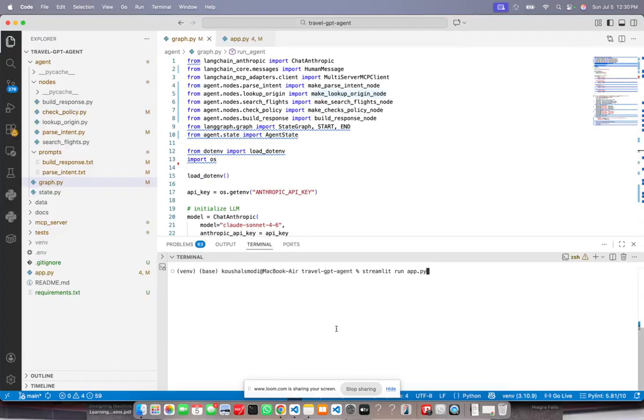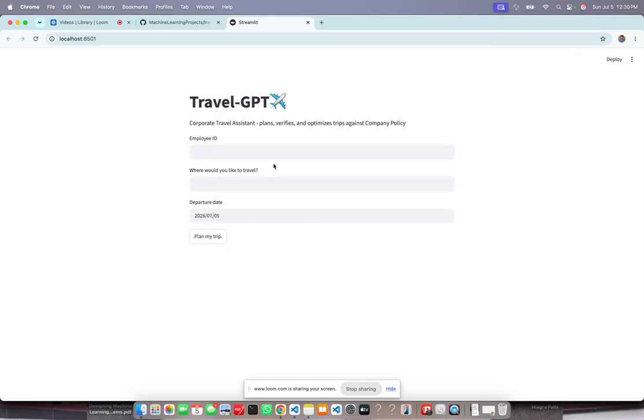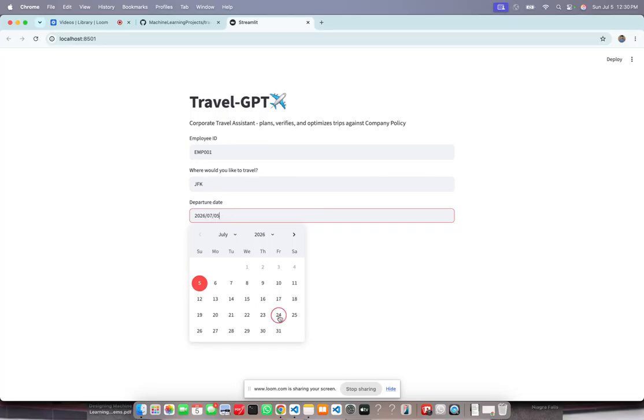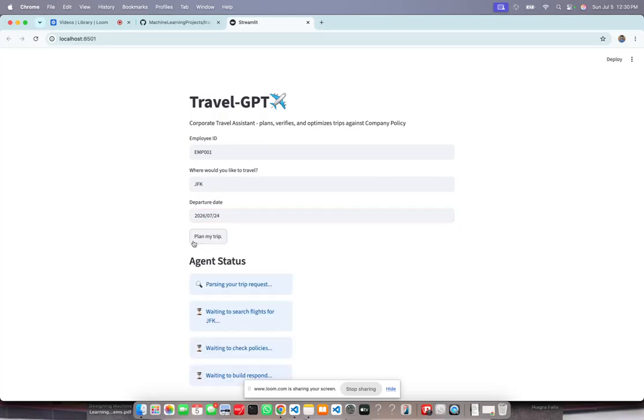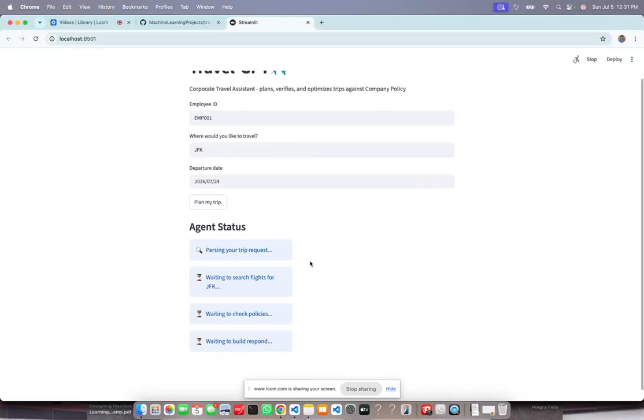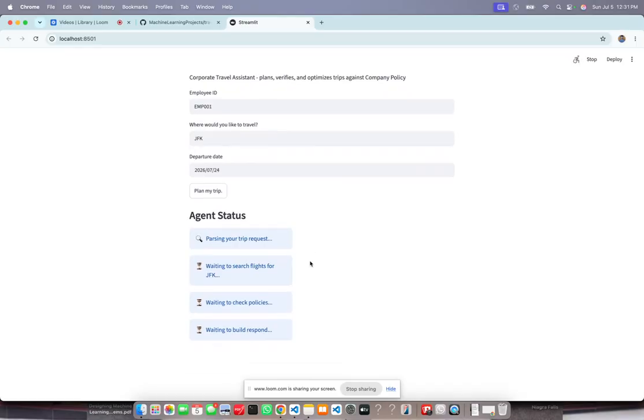Let me propose that I show this agent in action to you. Let's say that I run streamlit run app.py and I enter an employee ID 001, and the employee would like to travel to JFK, for example, and I choose a random date, for example, 24th of July. Watch the status panel. It's parsing the request, pulling the traveler's home airport from their profile, and I fed this data within my data folder something called travelers.json. It is searching real life flights and running every result through the policy engine.